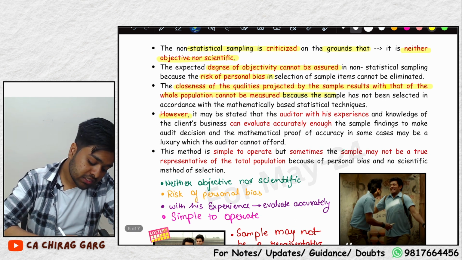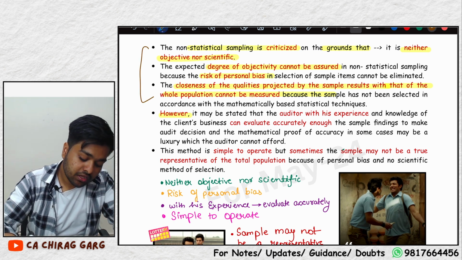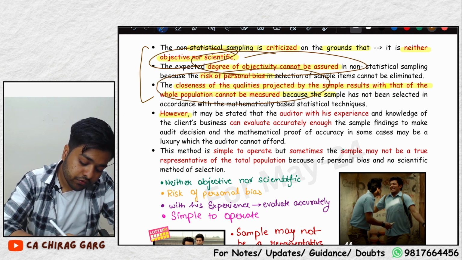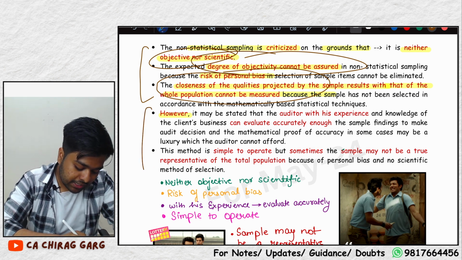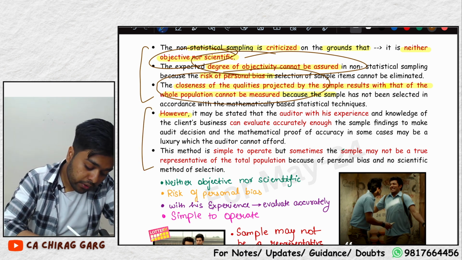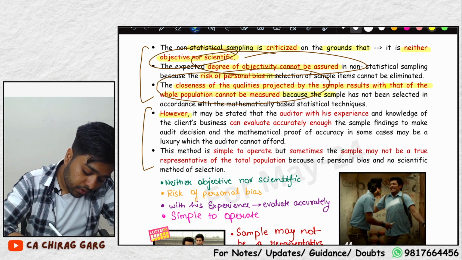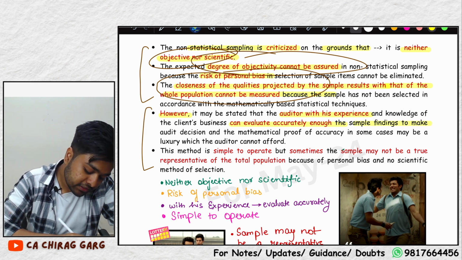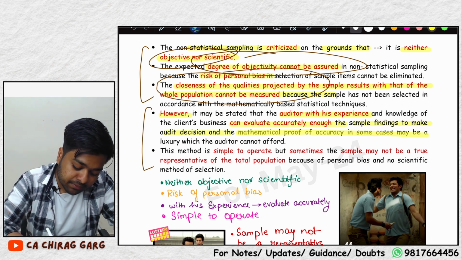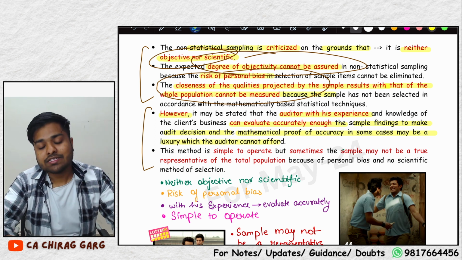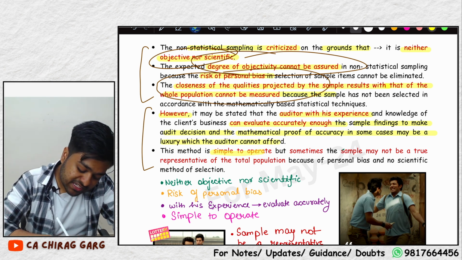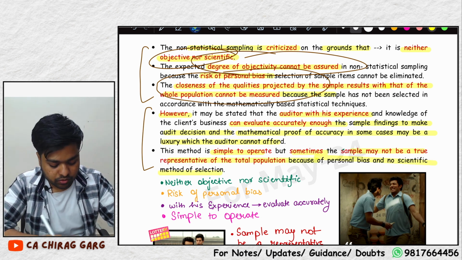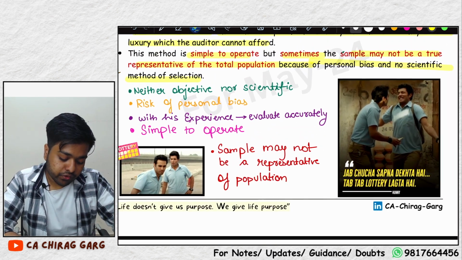However, these first three points were the limitations. It is neither objective nor scientific, the degree of objectivity cannot be assured, and the closeness of qualities cannot be measured. Next is the conclusion. However, the auditor with his experience can evaluate accurately enough the sample findings to make an audit decision, and the mathematical proof of accuracy may in some cases be a luxury only. Next, this method is simple to operate, but sometimes the sample may not be a true representative of the population because of personal bias and no scientific method. Do you remember Fukre?